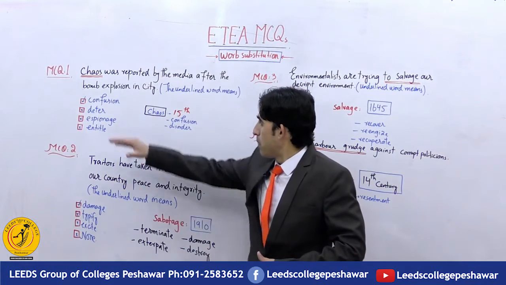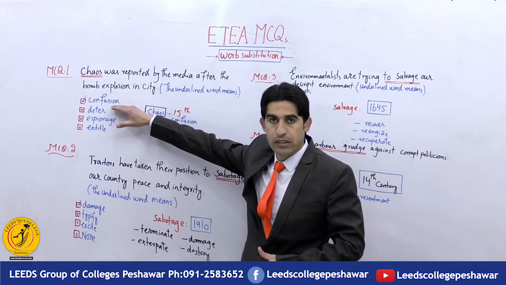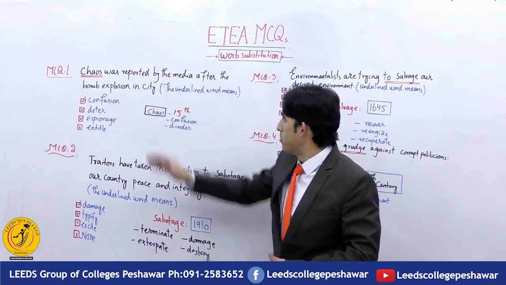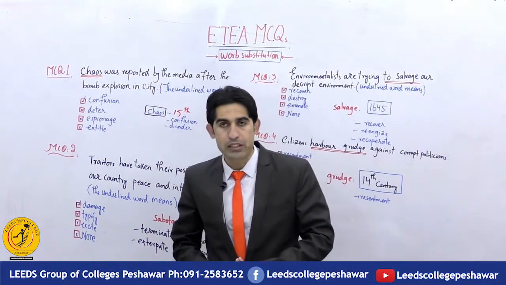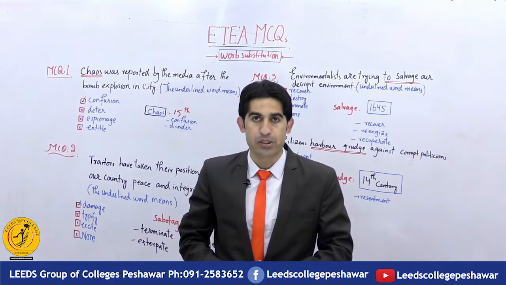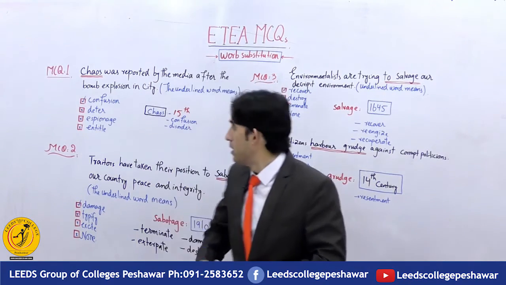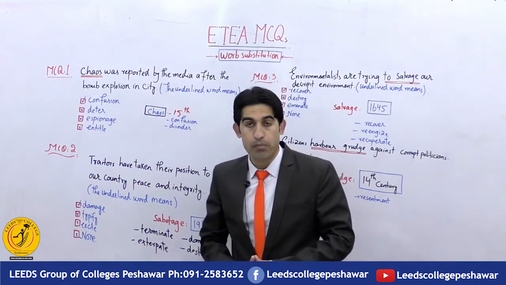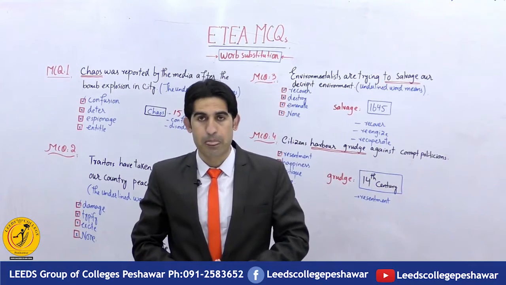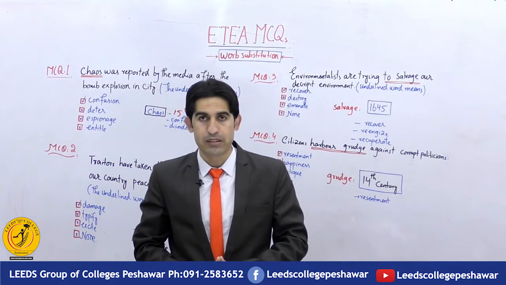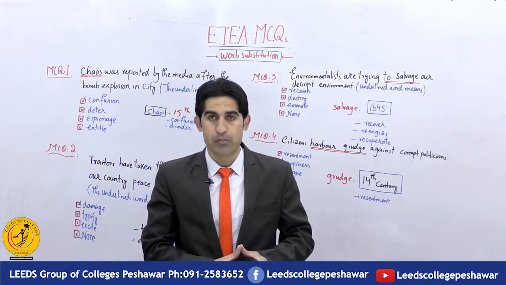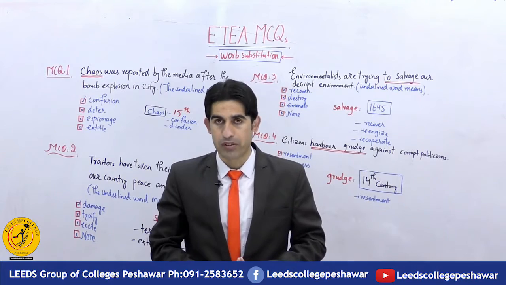It means option number 1 agrees. Confusion was reported by the media after the bomb explosion in the city. We can use the sentence the other way: the disorder was reported by the media after the bomb explosion in the city. The word chaos means disorder, abnormal situations, or confusion.